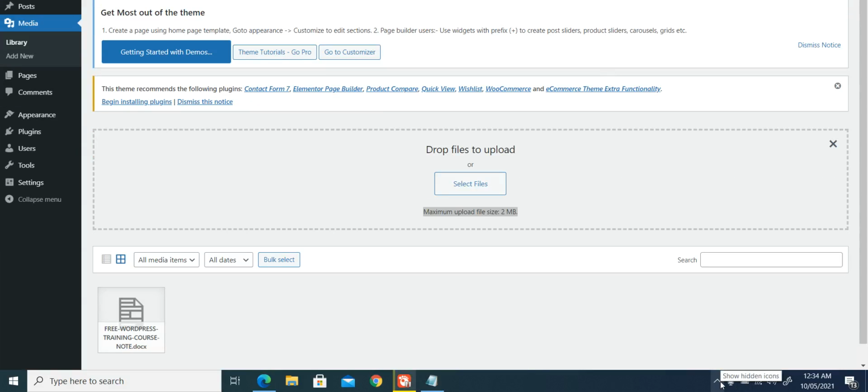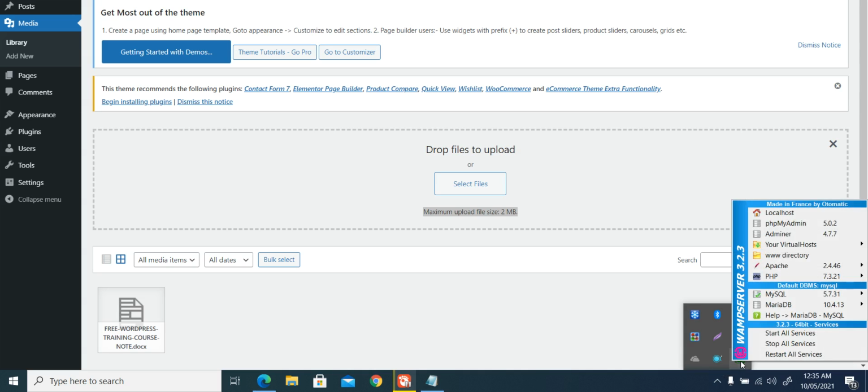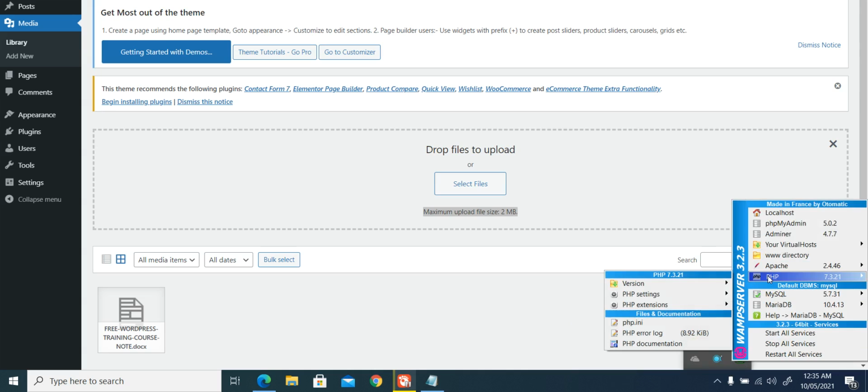we'll come to the bottom right corner of our Windows machine, click on the WAMP server icon, select PHP, then select and click php.ini.